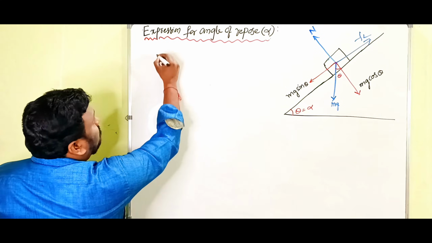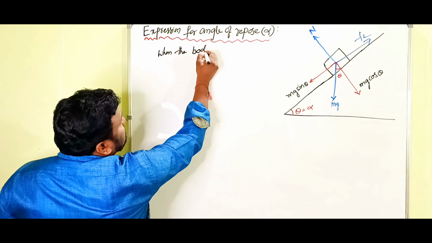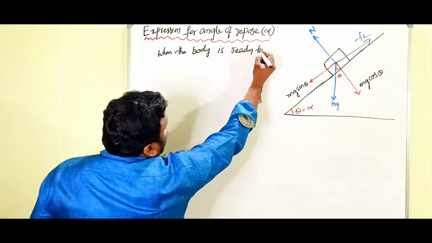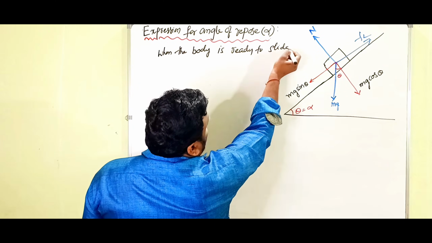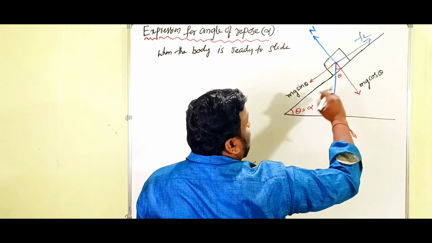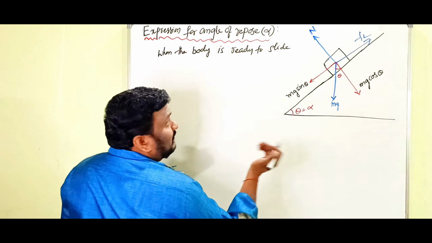Now here, children, when the body is ready to slide, the forces acting in the vertical direction balance, and the forces along the inclined plane also balance.